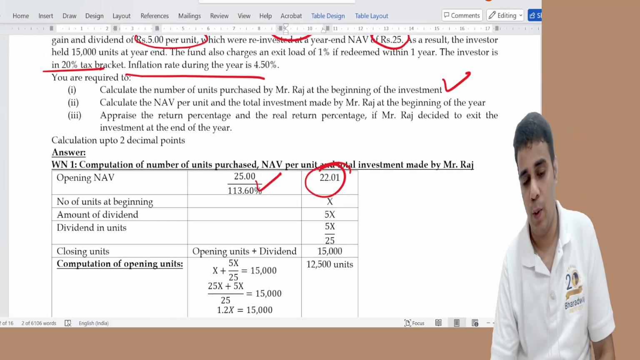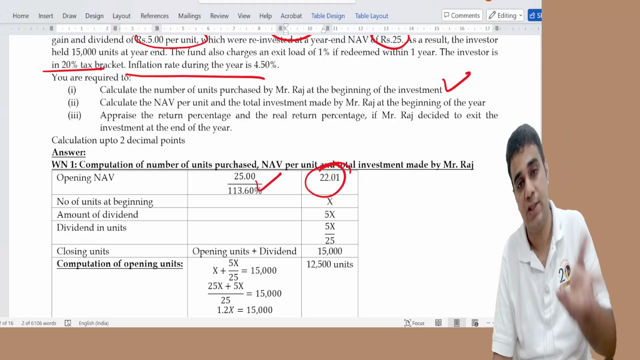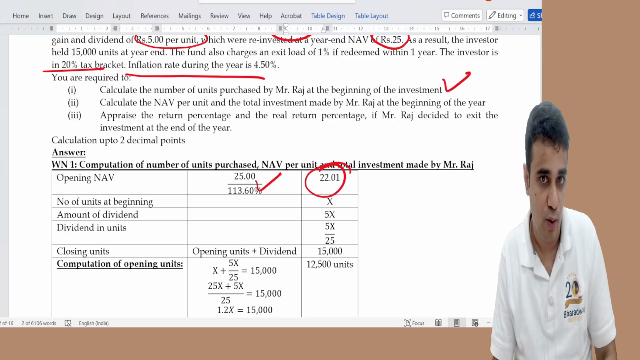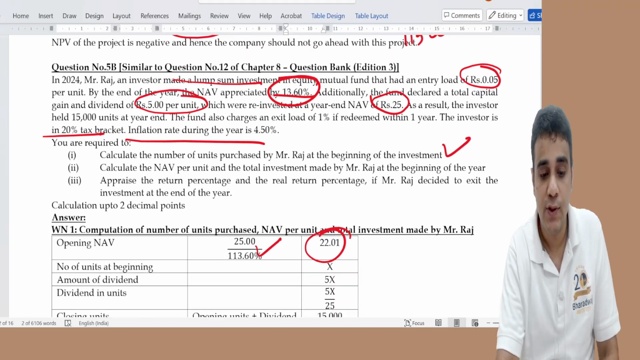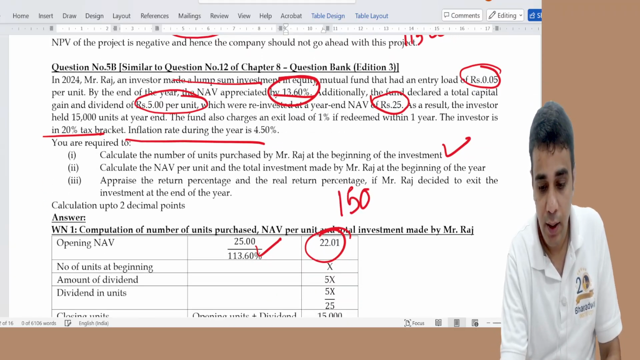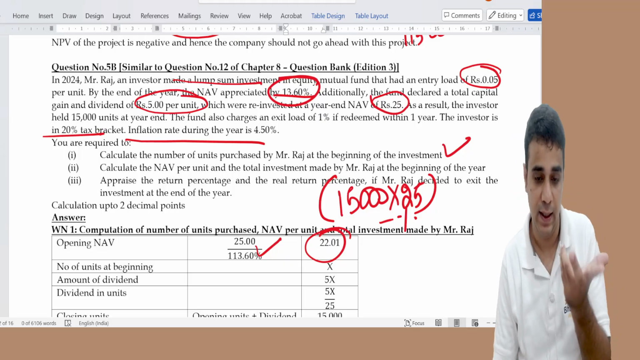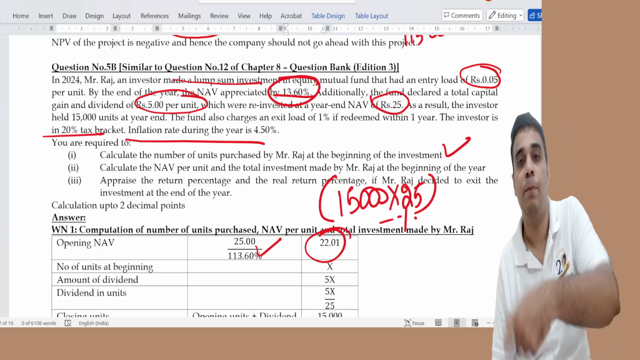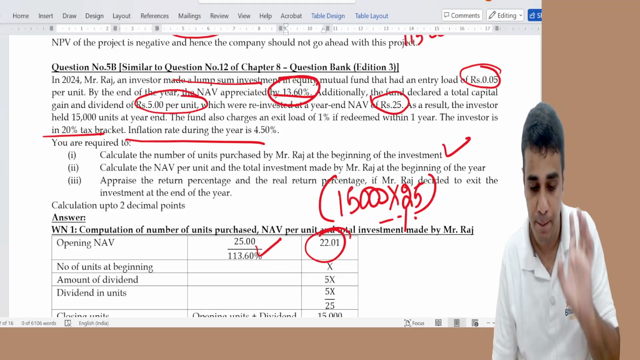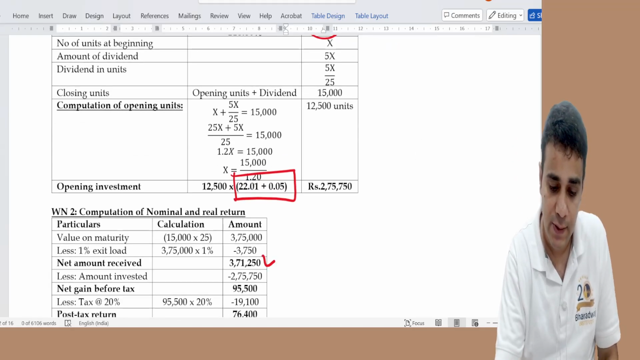The third part was a very good question. Appraise the return percentage and the real return percentage. Return percentage is nominal return, and there is a real return also, which removes the inflation effect. What is nominal return? I sold 15,000 into 25, with a 1% exit load, because I'm redeeming it at the end of the year, within 1 year. Technically, it's still within 1 year. Maybe if I know that exit load is going to happen, I may delay it by 1 day. But within 1 year, I'll pay 1%. I'll get an amount. So my amount on maturity is this.